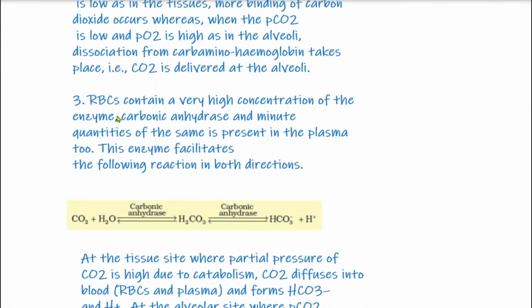Now, as we have seen, only 20 to 25% of carbon dioxide is transported in the form of carbaminohemoglobin. And now, how is the rest of the CO2 transported? RBCs contain a high concentration of an enzyme, carbonic anhydrase.